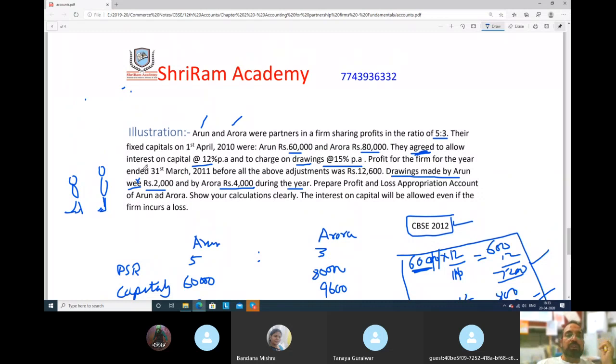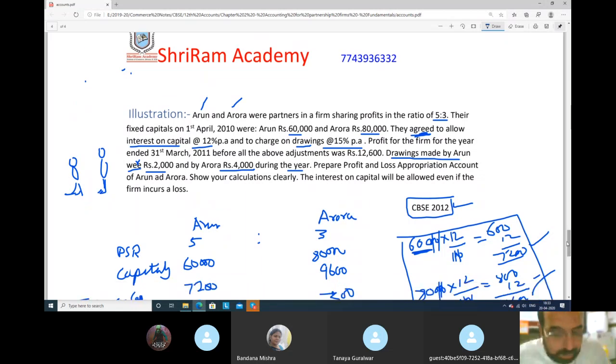They agreed to allow interest on capital. Now see, they will get interest on capital. We have calculated that. They will get interest on capital at 12%, and on drawings the firm will charge them 15%. Profit of the firm for the year ended 31st March 2011 before all above adjustments. See, this is very, very important. This part.